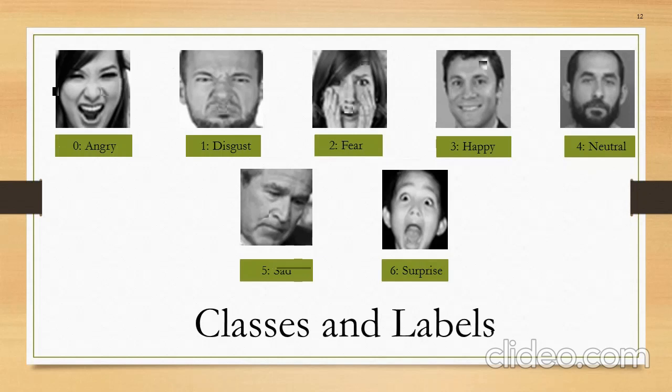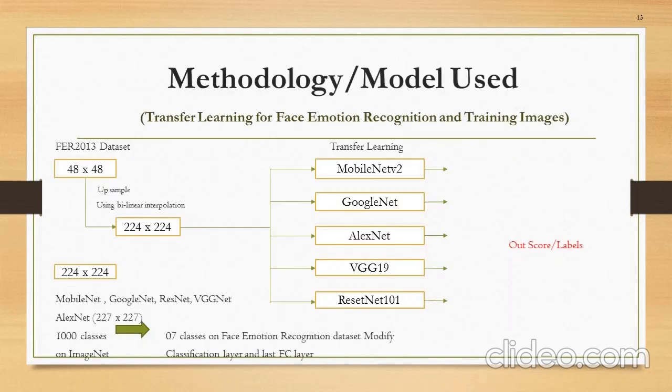Next, we have the methodology or model which we have used in our facial expression recognition. From the FER 2013 dataset, the images were 48 by 48 pixels in size. We first resized them to 224 by 224 pixels. Then these were the transfer learning models.